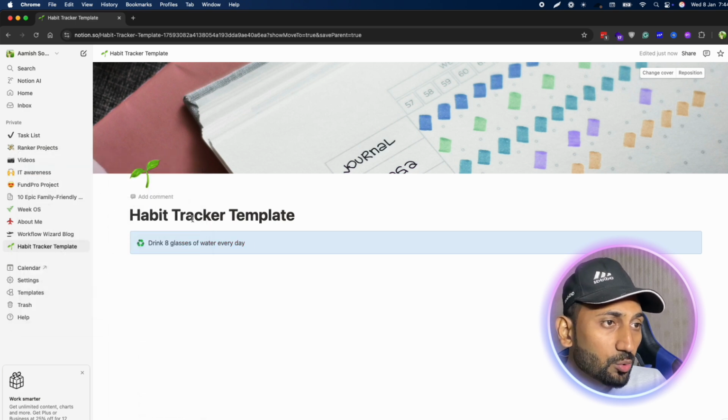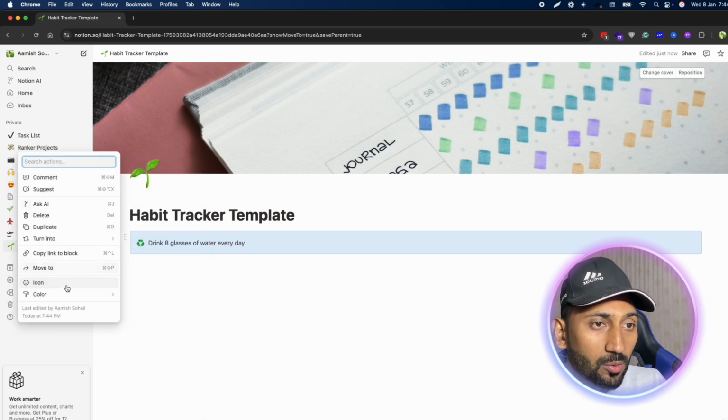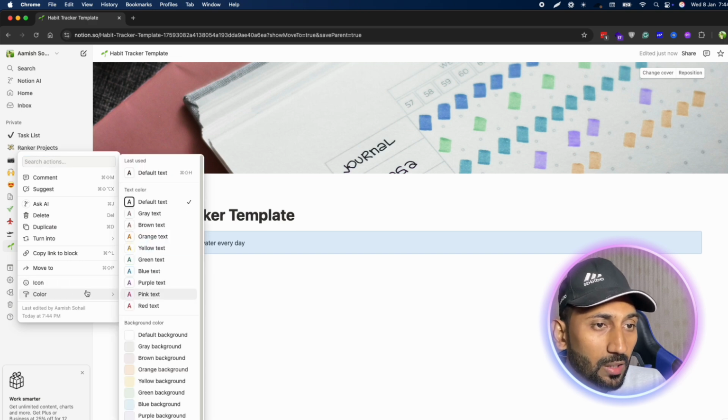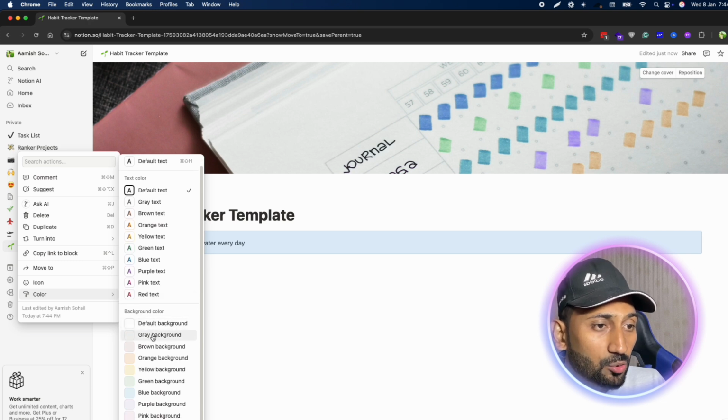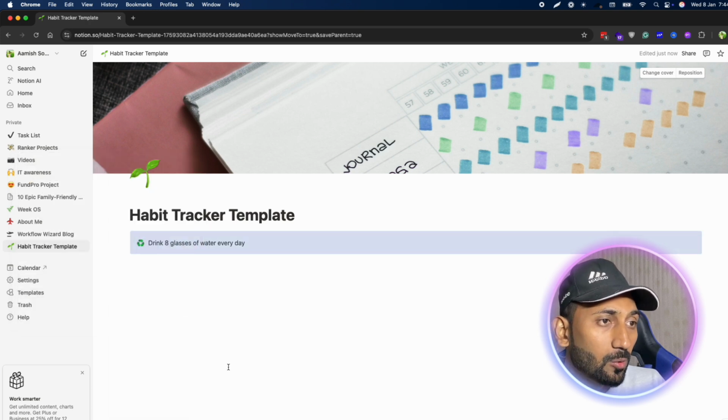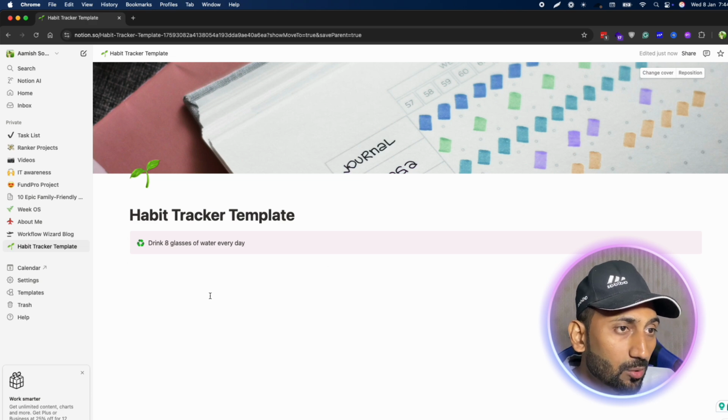I will choose this color, and for the background color, if you go to color, you have two types of color. First is text color, and then you have the background color. For the background, I will choose this pink background. Now you see we have pink background for this callout.